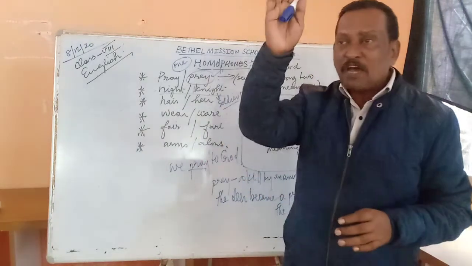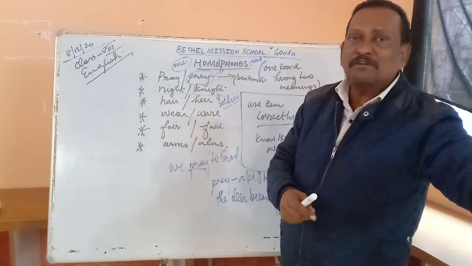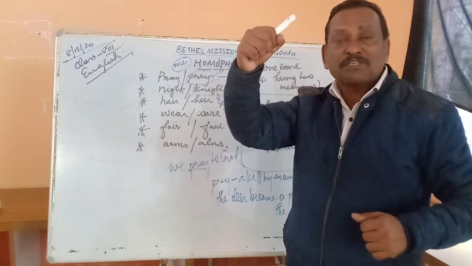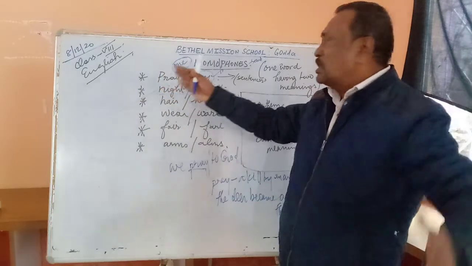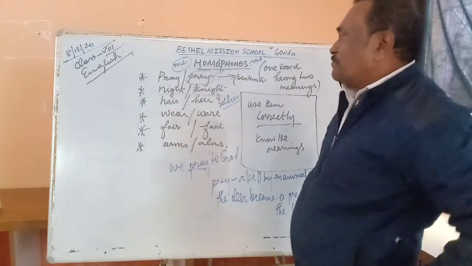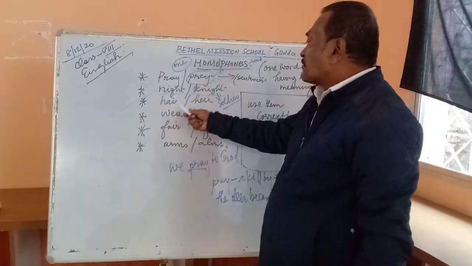So the king appointed the knight as a head of a particular region, particular domain. The knights went to fight during the Crusades. There was a big war between the Christians and Muslims. So Christian knights went to fight. So knight is a soldier of the ancient times. Hair and air.